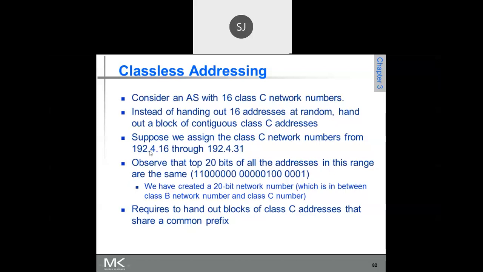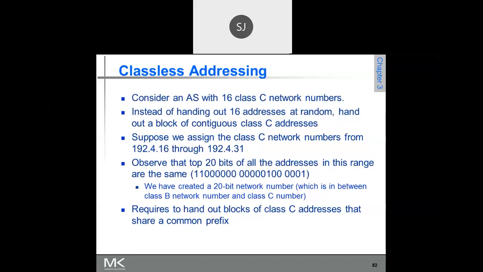You need not write 192 and 4 separately because they are the same. Done, sir. Is it over? Yes, sir. Okay. Now, see, we call something the longest prefix match. Okay, there is something called the longest prefix match.